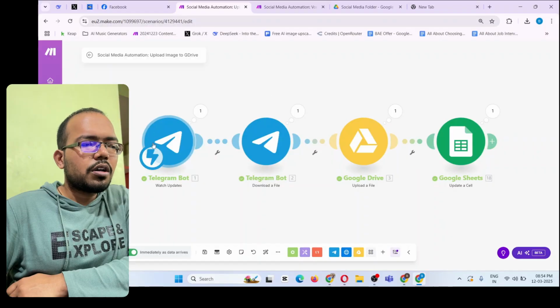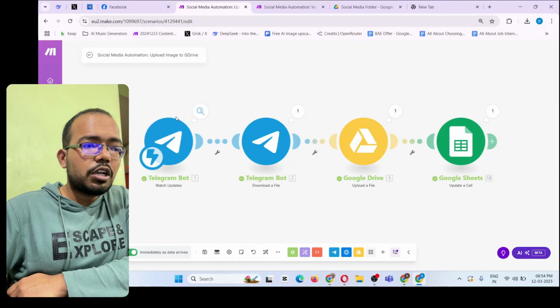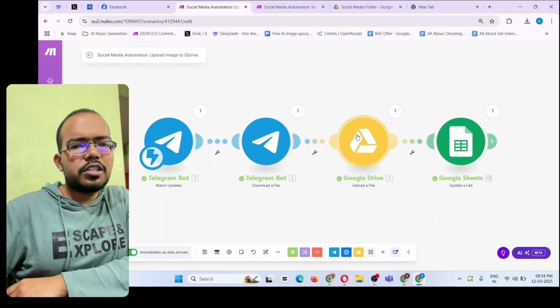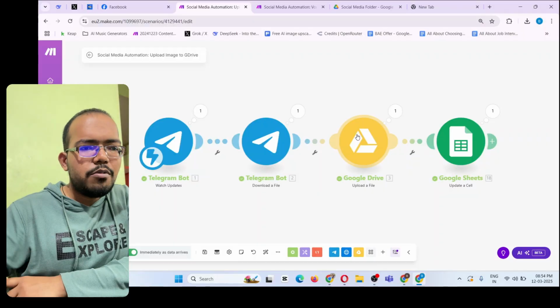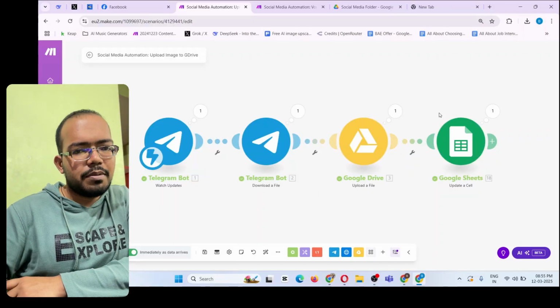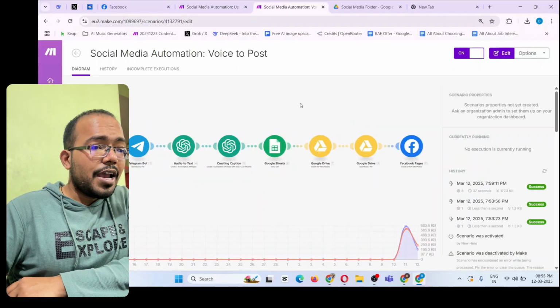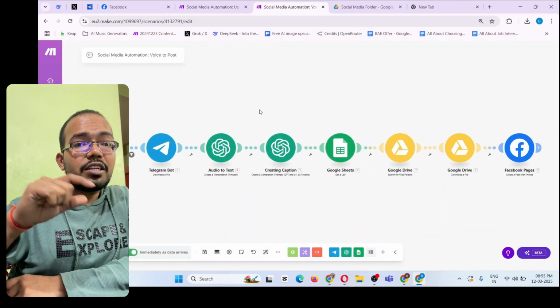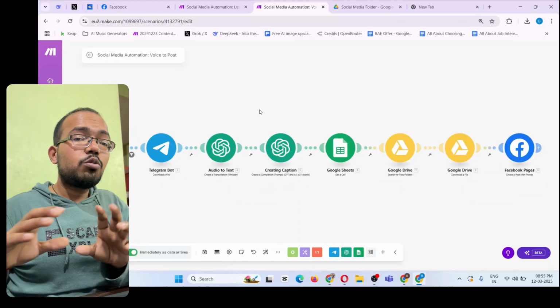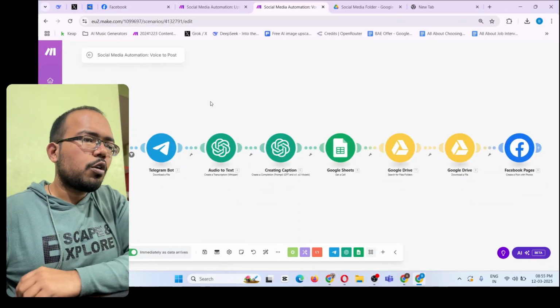Then you need a tool called Telegram. You can download Telegram on your phone. And then you need a Google Drive or Google Sheet, or whatever platform you want to use apart from Google Drive. You can try that. I'm using Google Drive, so just use that. It's simpler. And then you also need a ChatGPT AI, so that it will take your raw content and convert it into beautiful content. So let me show you how to do that.